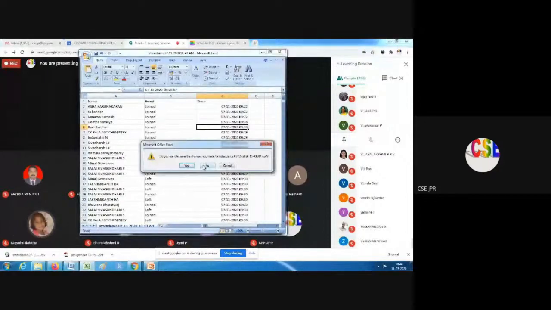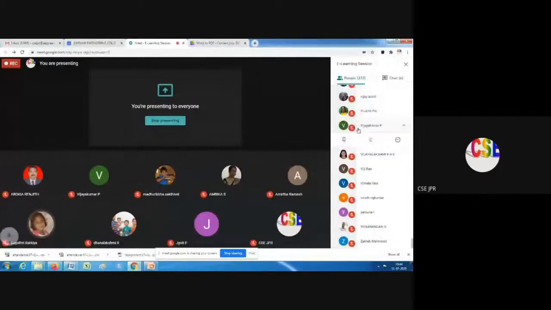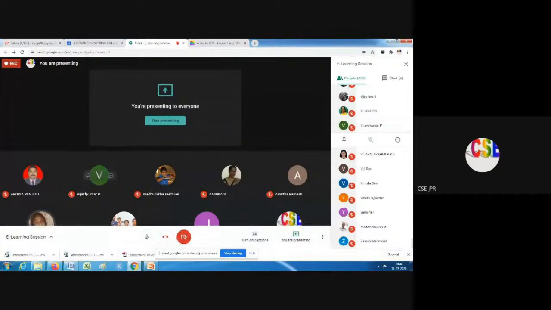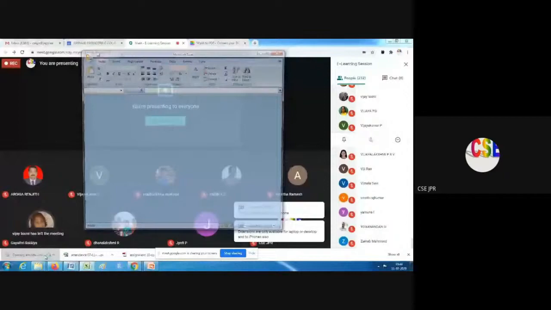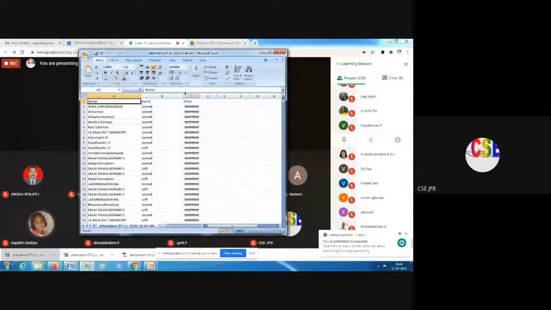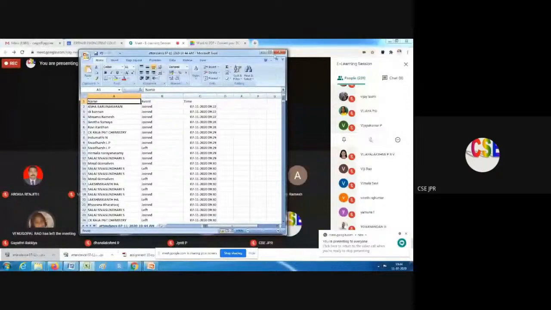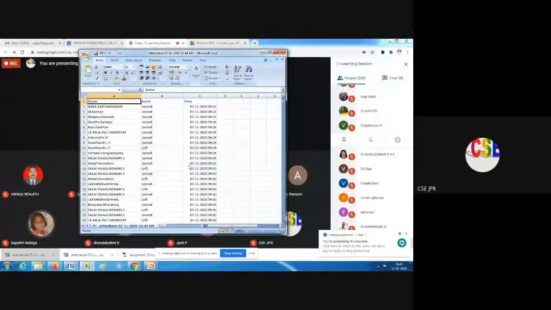Once again I will download it. I will go to people, which you can see on the right side next to chat. I right click that, and there is the option save attendance. When I click save attendance, an Excel file is downloaded. When I open it, I can see when the persons joined and when they left. Each event is recorded, so even if a person keeps coming and going out, it will be recorded many times. So we have to process that file.